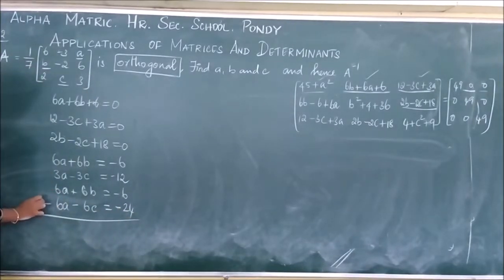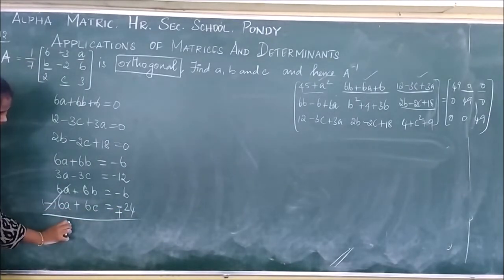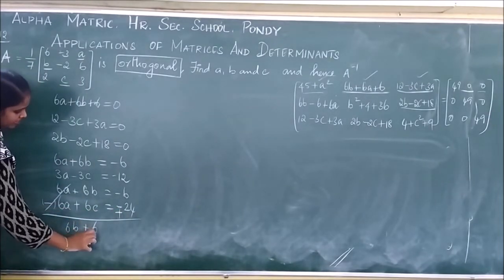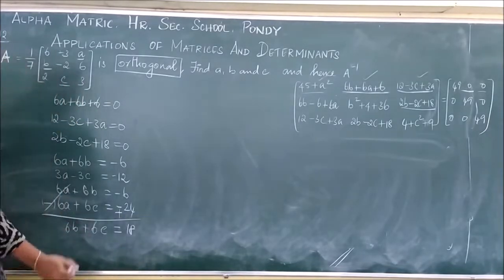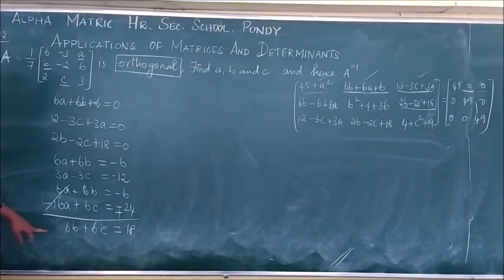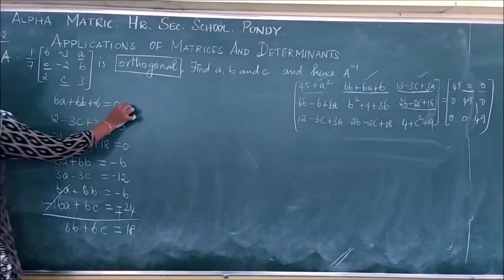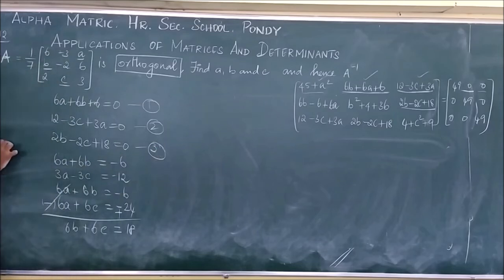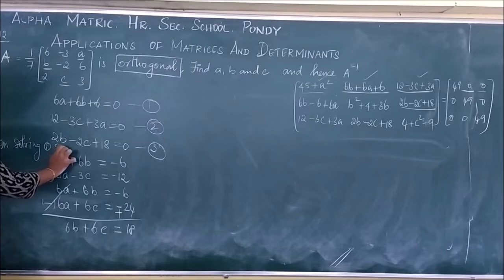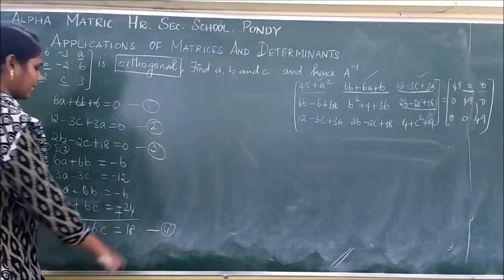Now I just cancel this 6a. I will be getting 6b plus 6c equal to, what is this? 18. Okay, plus 18. So the next equation is 6b plus 6c equal to 18. And now, let it be equations 1, 2, 3. On solving 1 and 2, I got this equation 4. Now I am going to solve 3 and 4.